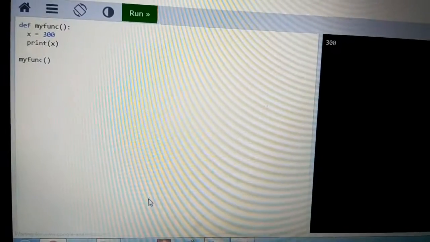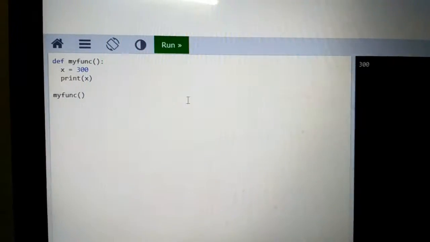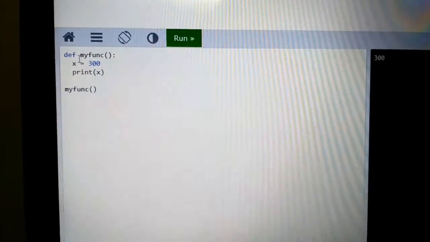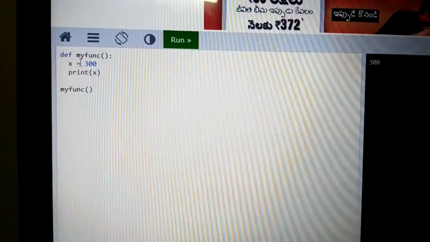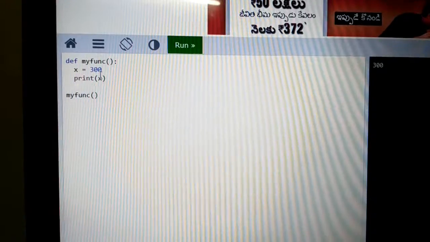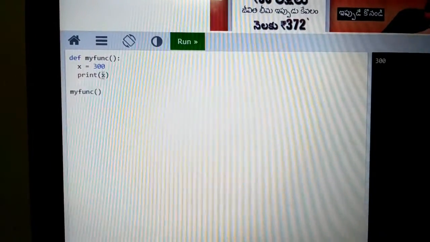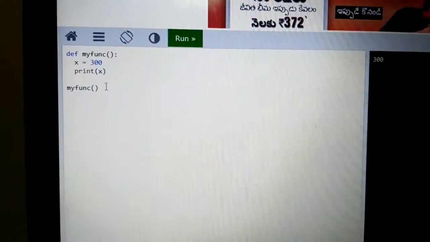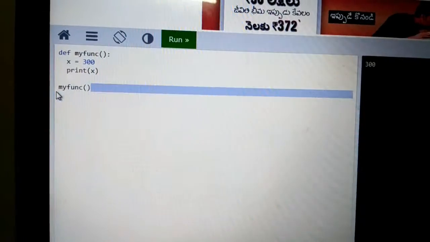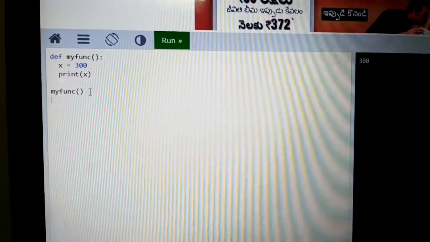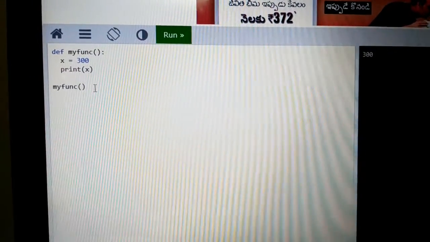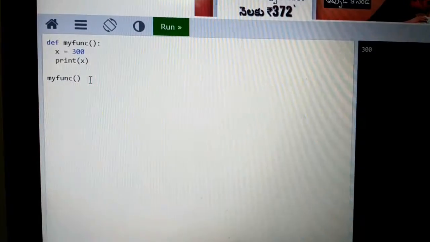See, in this example, I change this code here. In the first example, def my function x is equal to 300. This x is local scope. Then I print x. This one is the main function statement. Then I create here one variable, that is x.